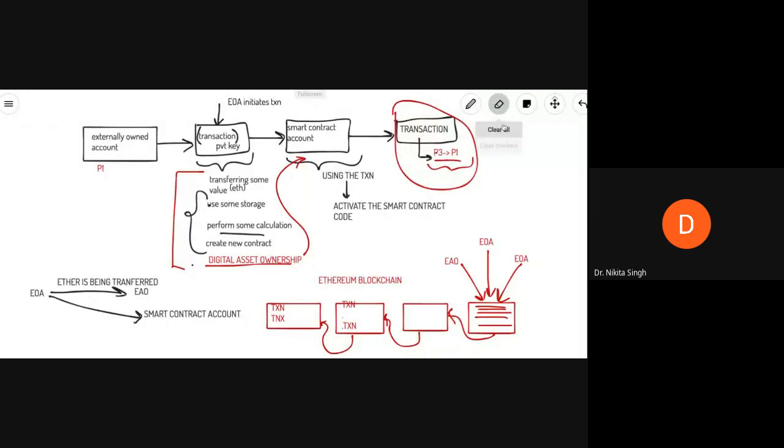So when we're talking about a wallet, there are 4 ways in which you can access it. You could have a physical wallet, which is writing your address on a piece of paper.